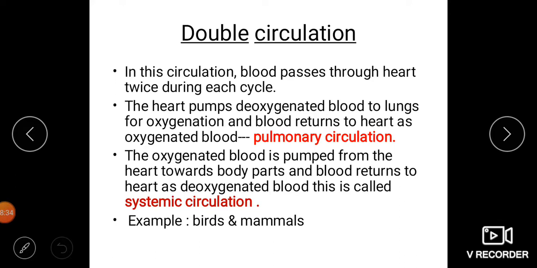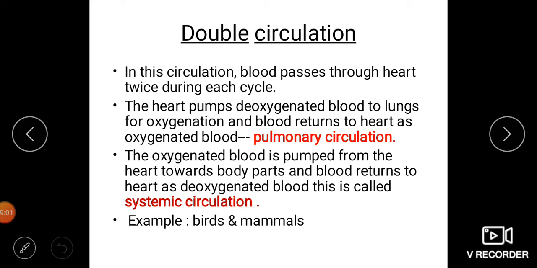Double circulation. In this circulation, blood passes through the heart twice during each cycle. The heart pumps deoxygenated blood to the lungs for oxygenation, and blood enters the heart as oxygenated blood, called pulmonary circulation. In the lungs the blood gets oxygenated and returns to the heart.